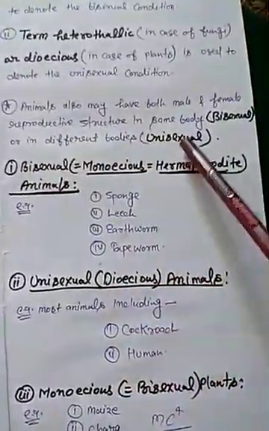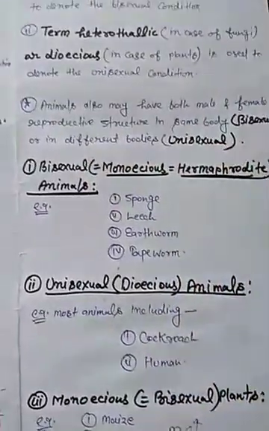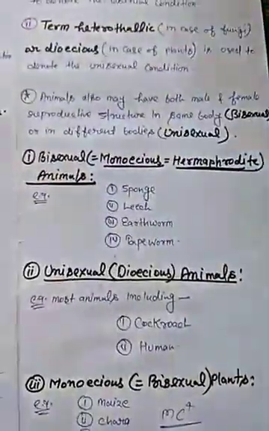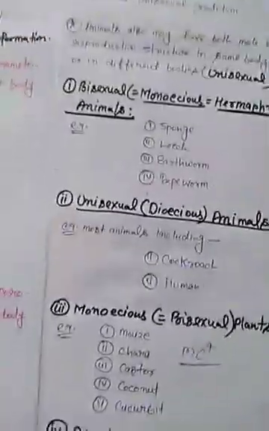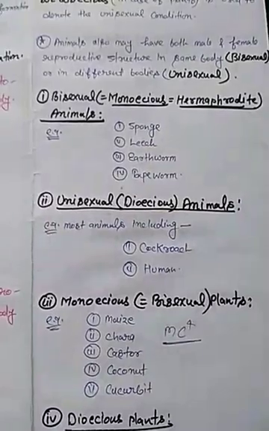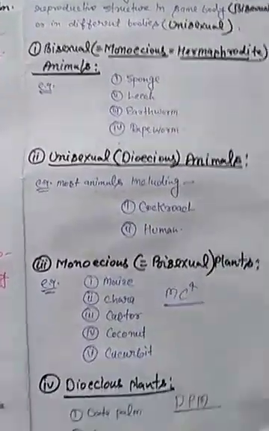Like this, animals also may have both male and female reproductive structures in the same body, bisexual animal, or in different bodies, unisexual animal. Now, let us look at important examples of bisexual plant, unisexual plant, bisexual animal and unisexual animal.